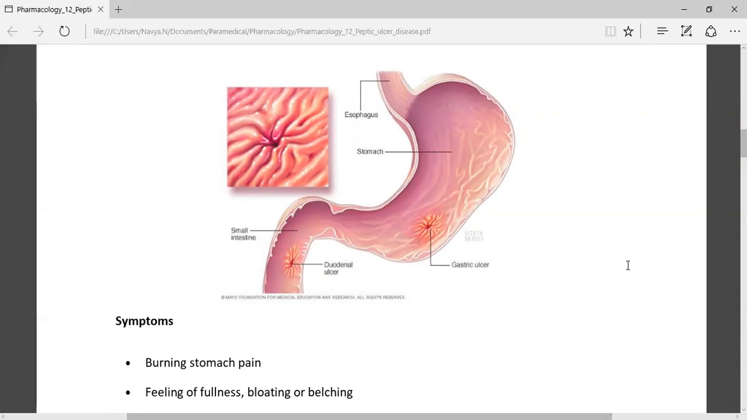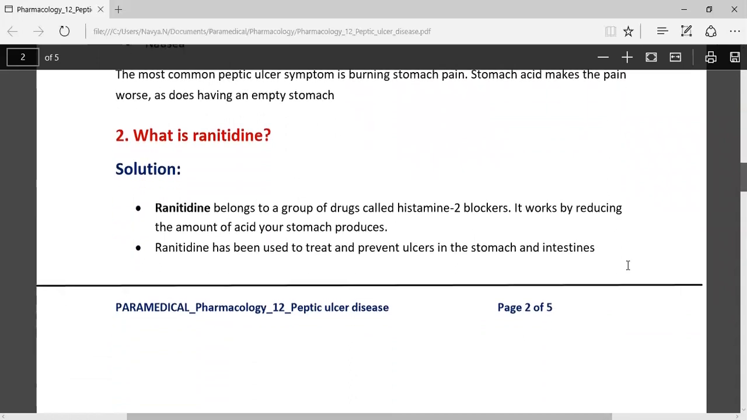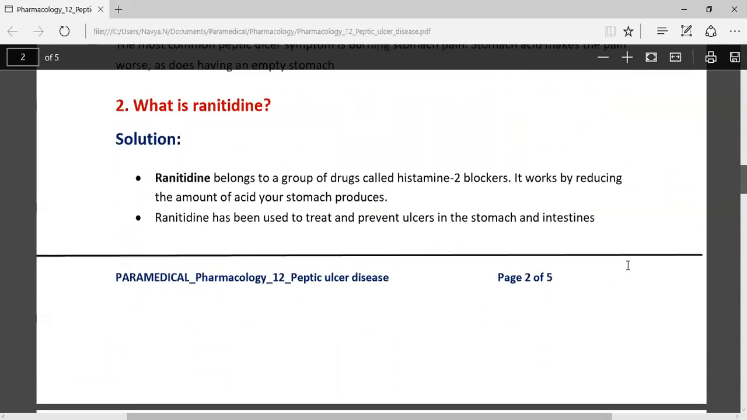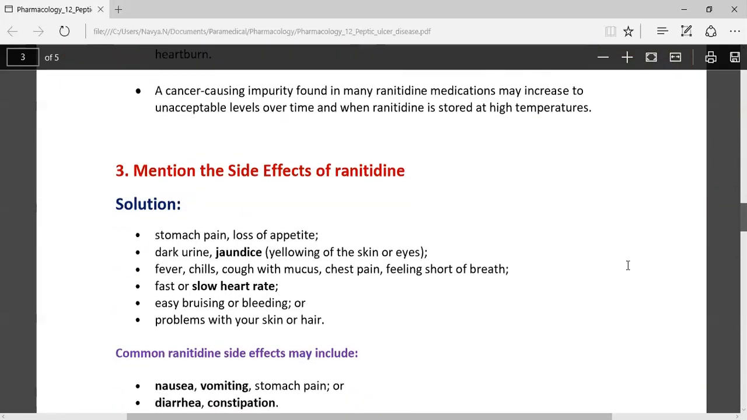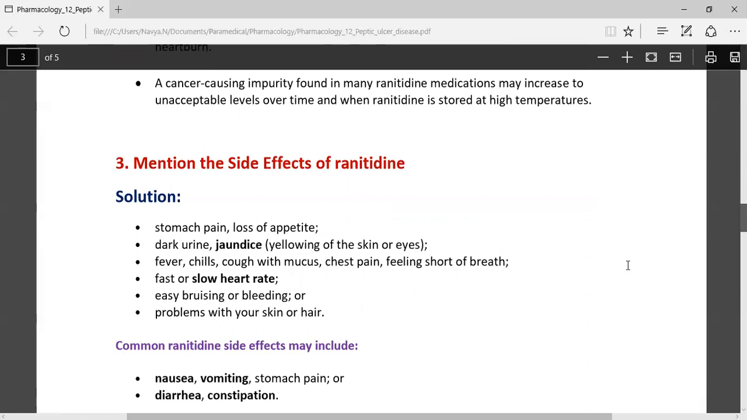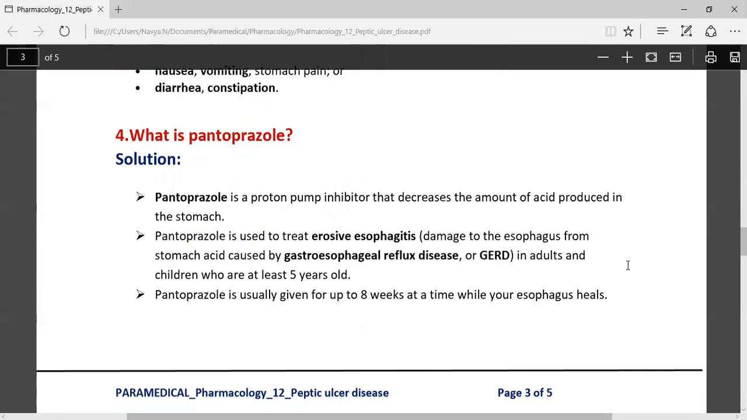A gastric ulcer might be caused inside the stomach, whereas a duodenal ulcer might be caused in the upper portion of the small intestine, and the symptoms will be a burning sensation and severe stomach pain. We also learned about ranitidine. This belongs to the group of drugs called histamine 2 blockers. It will reduce the amount of acid in the stomach. And the side effects of ranitidine are usually severe stomach pain and jaundice. Those are the symptoms.